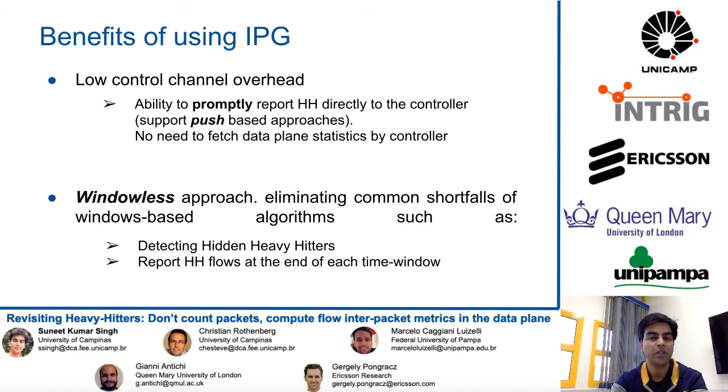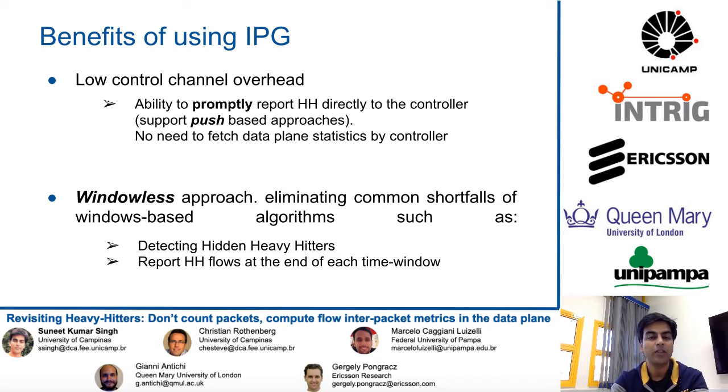If we use IPG to decide whether the flow is heavy or not, then we don't need to reset switch memory at frequent time intervals. Also, we can directly report the heavy hitter flows to the controller, and it is not required for the controller to collect all the data statistics at regular time intervals. In this way, we can reduce the control channel overhead.